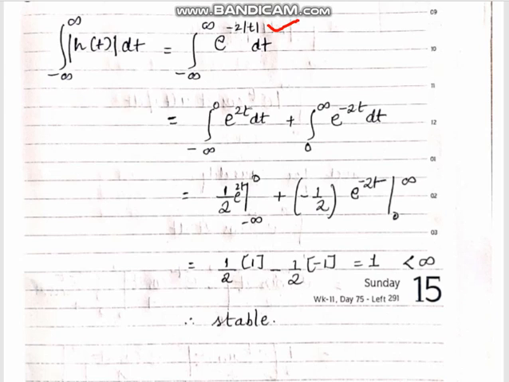Substituting the limits, and since t tends to infinity with a decaying exponential, the answer is 1 by 2 plus 1 by 2, which is 1. So it is less than infinity, hence the system is a stable system.